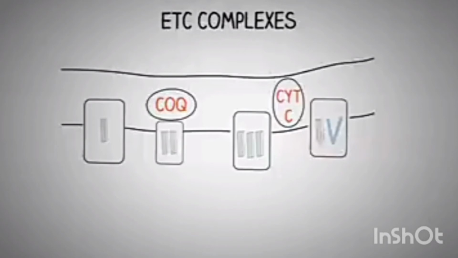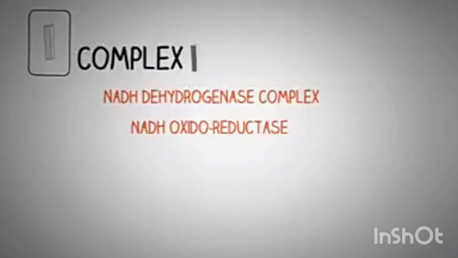These FeS can accept only one electron at a time. The 2 hydrogen ions are transferred into the intermembrane space. The pH gradient occurs and ATP is formed. The pH is high in the matrix and acidic in the intermembrane space.